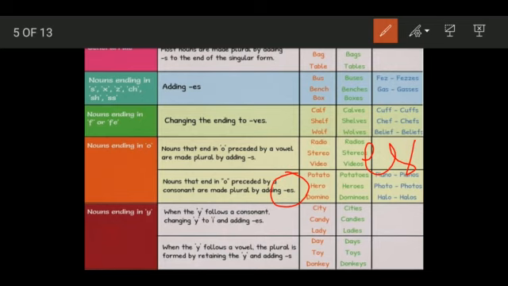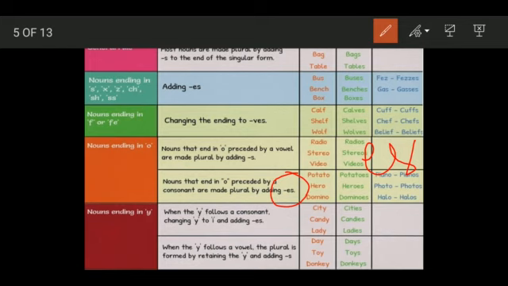Tomato. It is ending with O but it has T before it, which is not a vowel, so you add ES, tomatoes. Hero, you see that before O there is R, which is a consonant, you add ES, it becomes heroes. Mosquito, you see before O there comes T, you will add ES, making it mosquitoes.